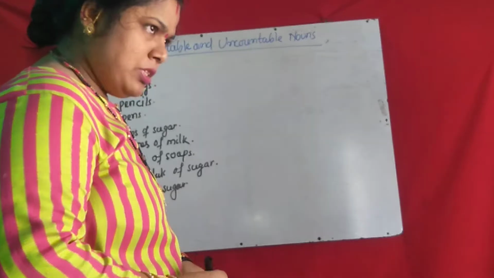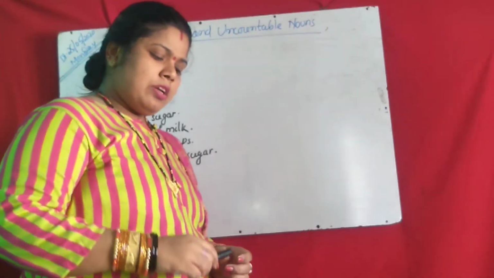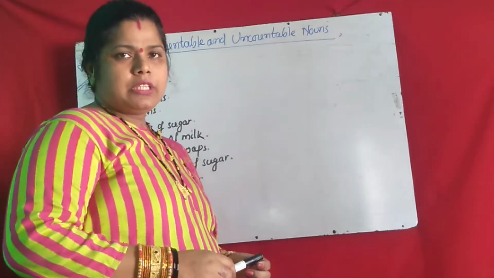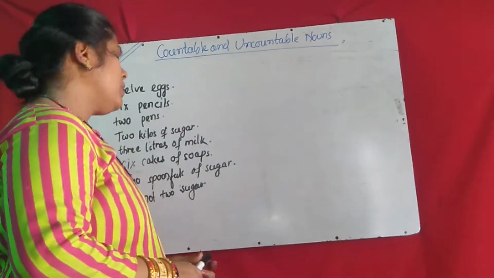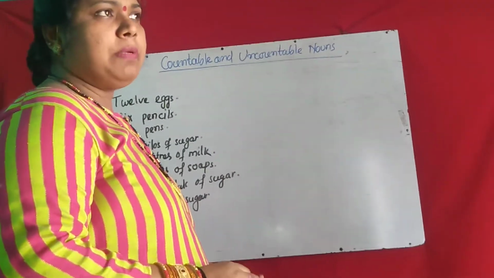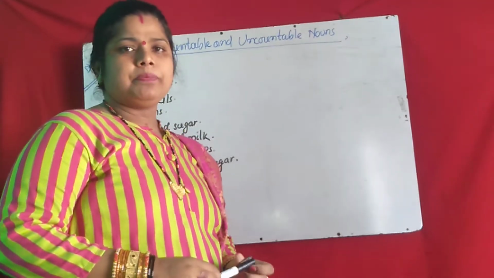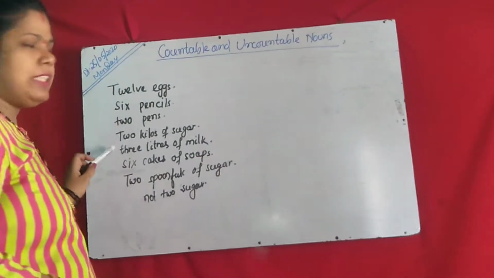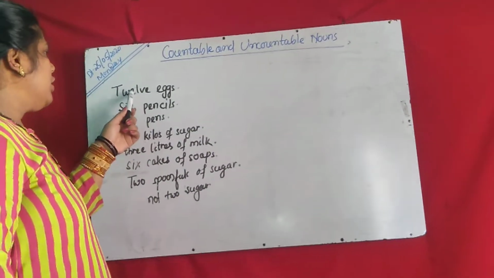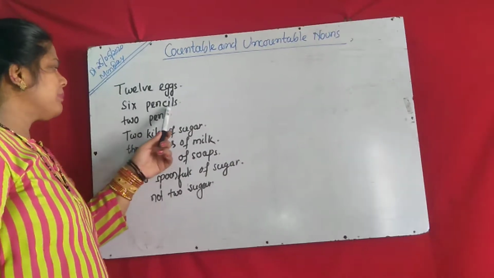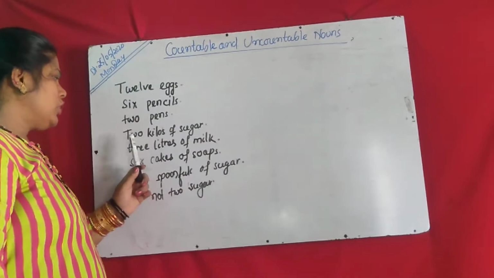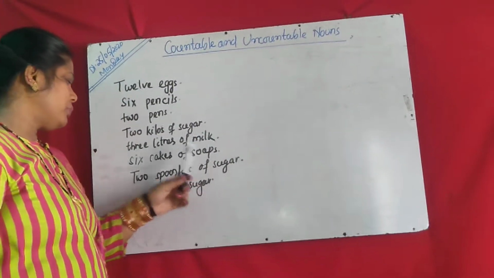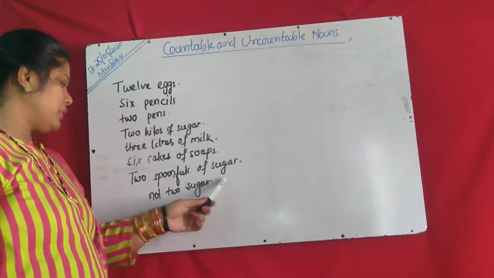So nouns, if you can count them by numbers 2, 3, 4, 5, then that is called a countable noun. If you can't count, some nouns cannot be counted, so that is called an uncountable noun. Here I have written some nouns: 12 eggs, 6 pencils, 2 pens, 2 kilos of sugar, 3 liters of milk, 6 cakes of soap, 2 spoonfuls of sugar.